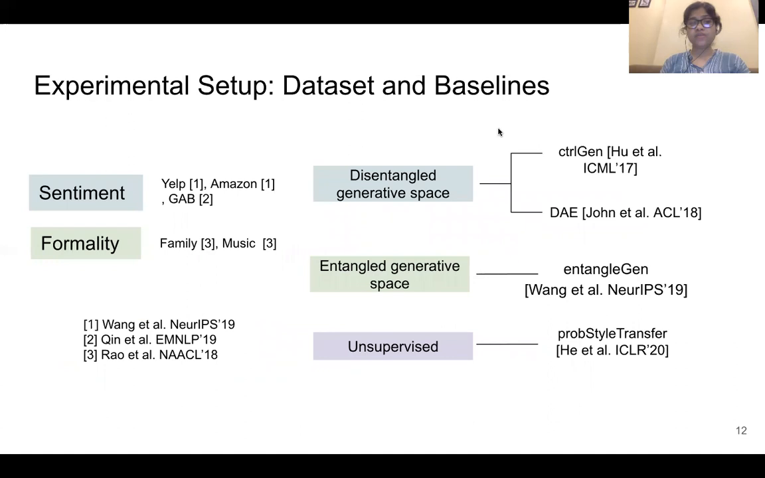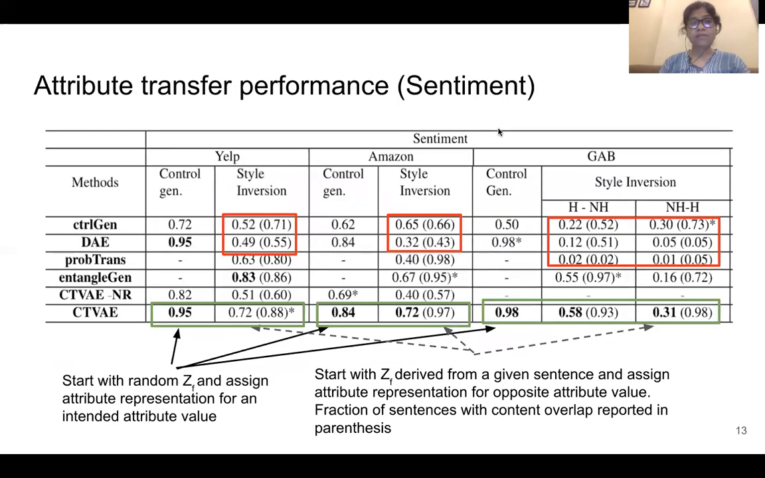For experiments, we are using sentiment and formality, and we are using these three different kinds of algorithms to compare our performances with. In the first experiment, we do attribute transfer, and for sentiment, we are showing the results. So we do an unconditional transfer where we start with a random ZF and just assign our attribute representation to ZA and generate sentences. We are seeing that we are able to generate sentences with high accuracy. At the same time, some other alternatives are also achieving the same, that is DA.